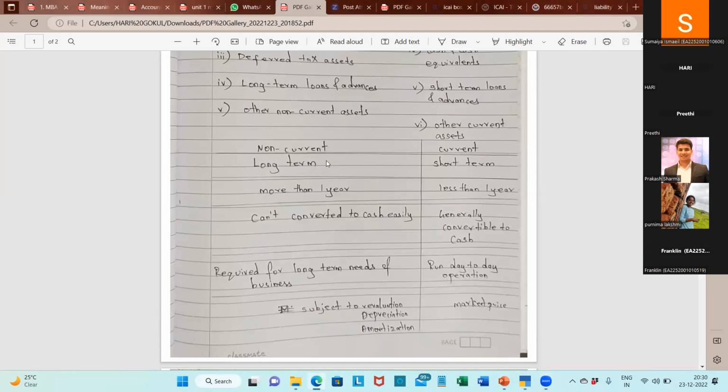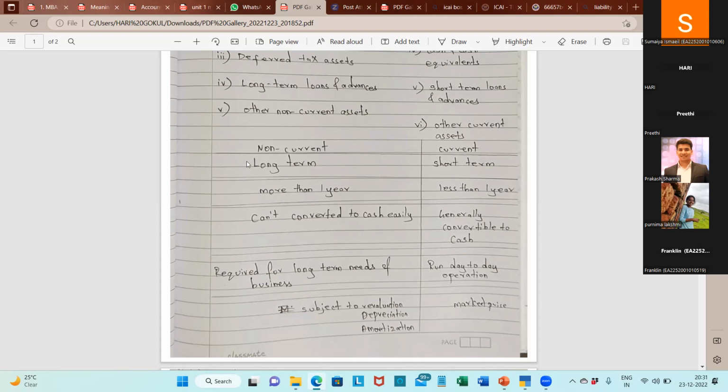Non-current is nothing but long-term, which is more than 12 months. The accounting year, as I said, is 12 months. If the asset comes under the classification of more than a year, that means more than 12 months, it will be considered non-current, which is known as long-term. If the asset is short-term, less than 1 year, it will be known as current.